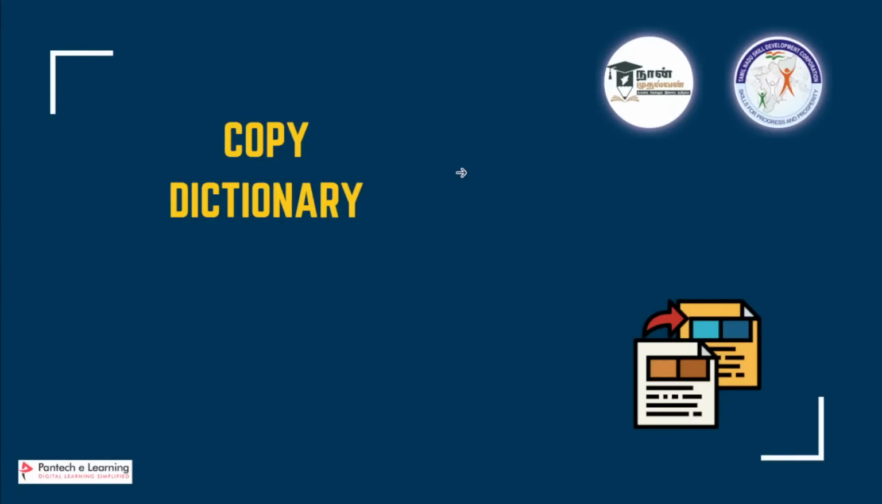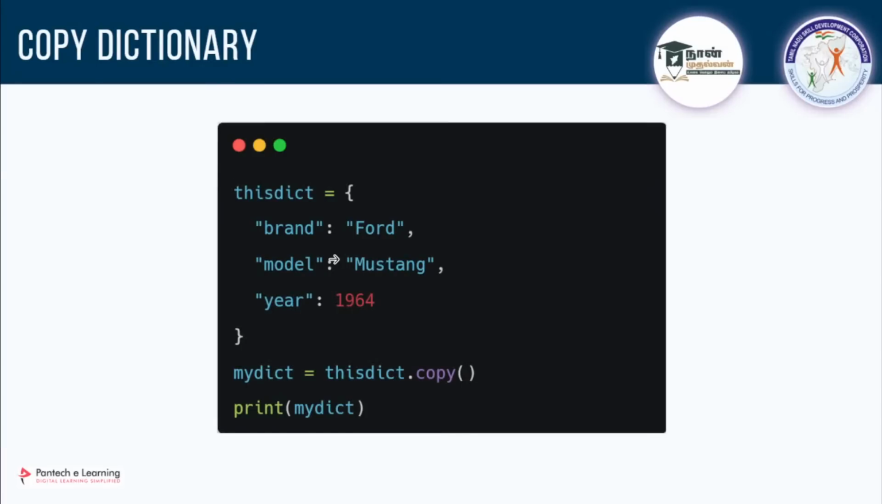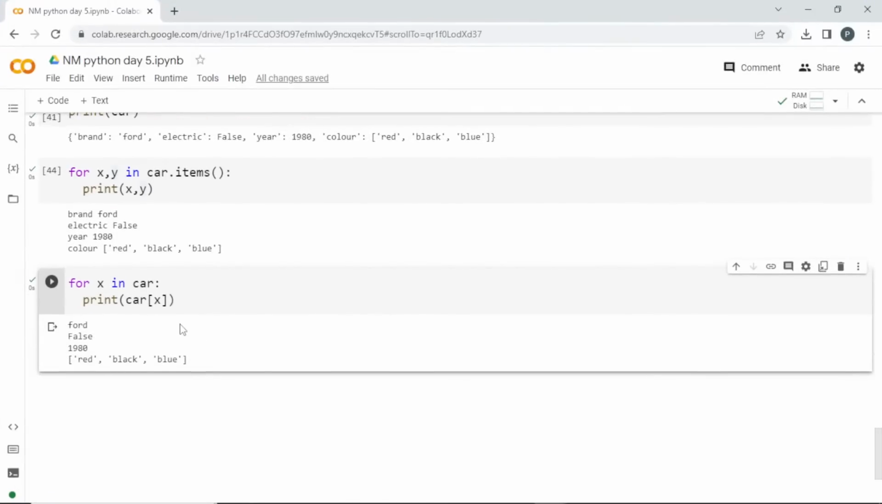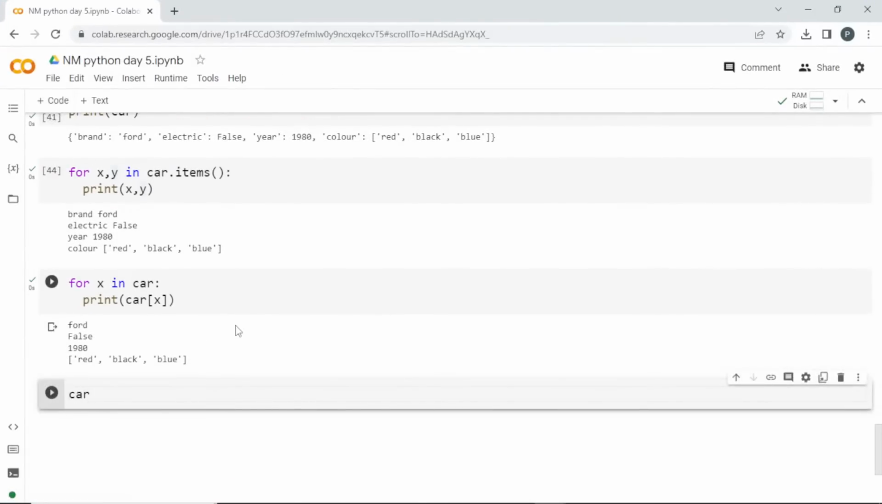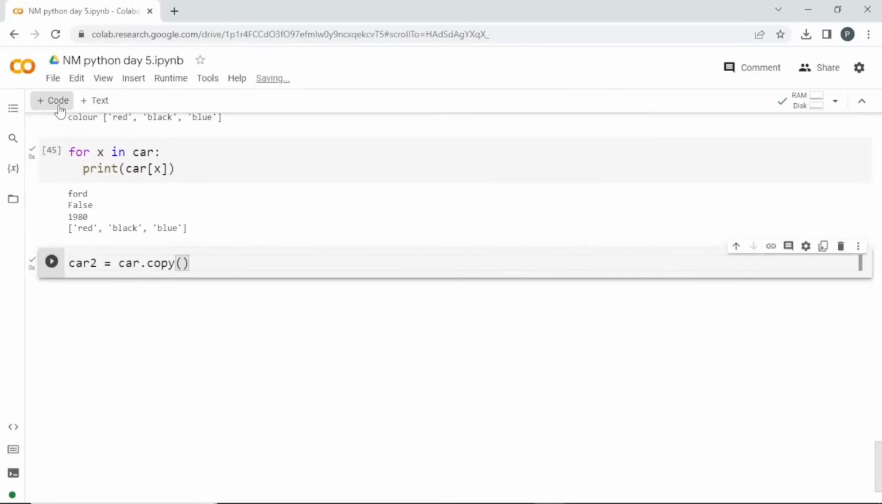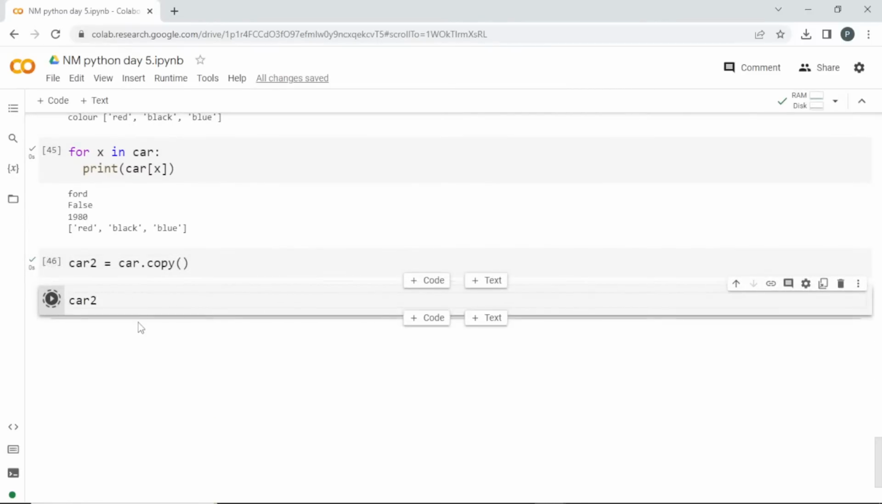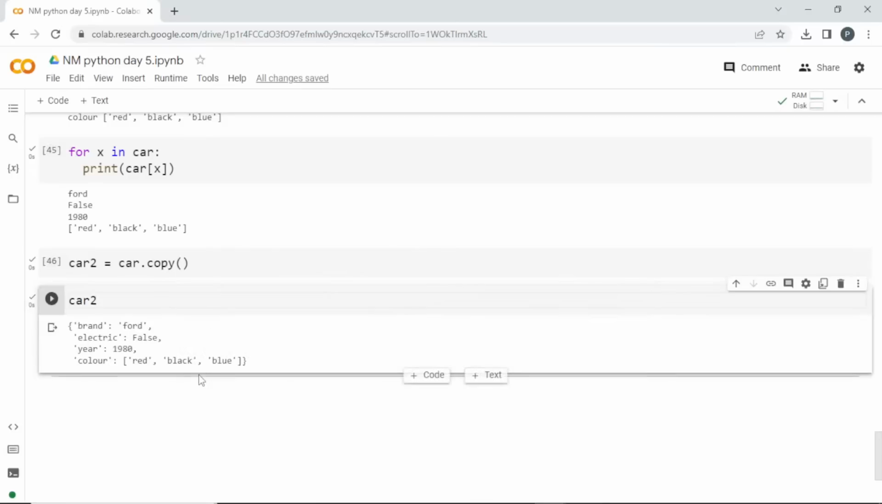You can copy a dictionary also. Once you have a dictionary, if you want to store it in some other variable, you can create a new variable and call the dictionary you want to copy, and use dot copy. This is going to copy it and store it in this variable. If you print that and want to manipulate it, it is going to be two different dictionaries. So car2 is equal to car dot copy. Car2 will now be a separate dictionary, so any manipulation in that is going to be different.